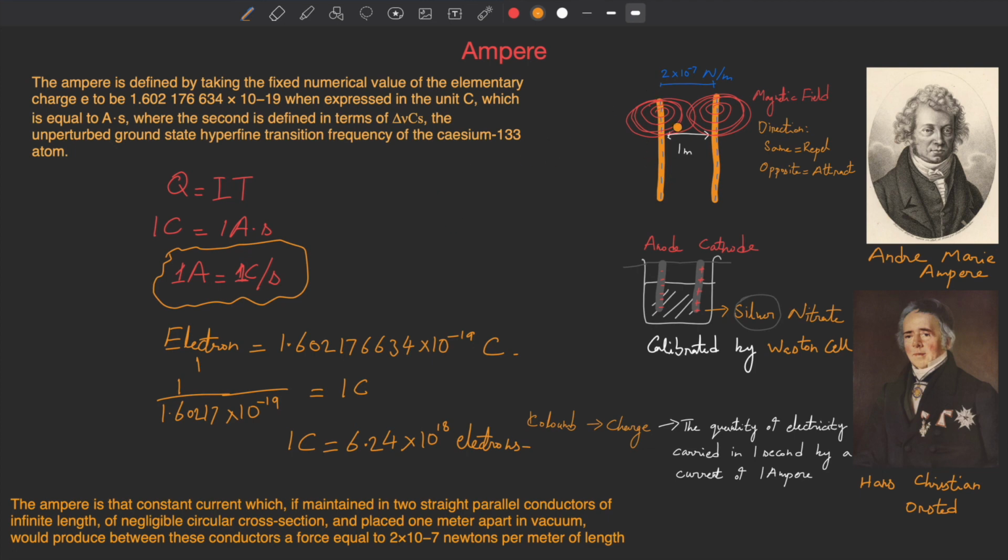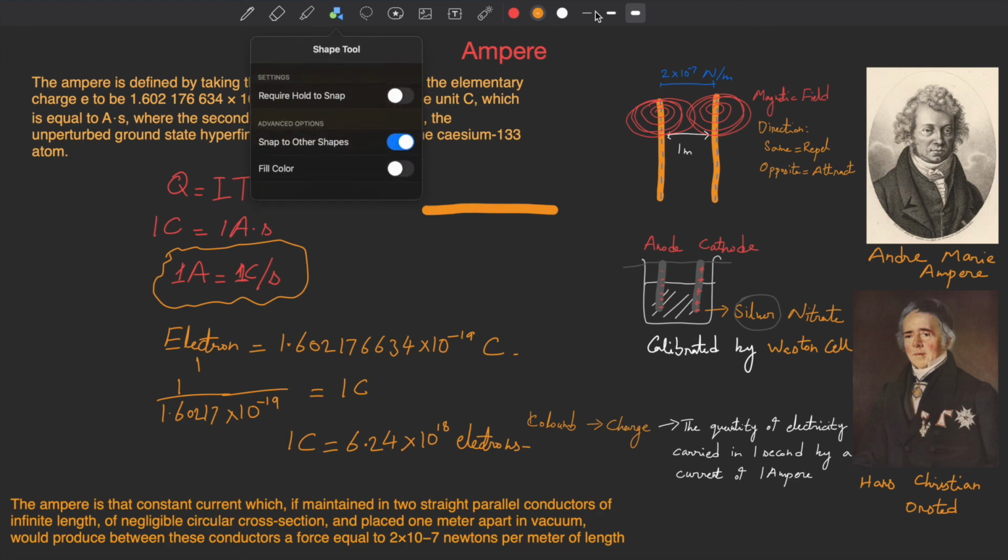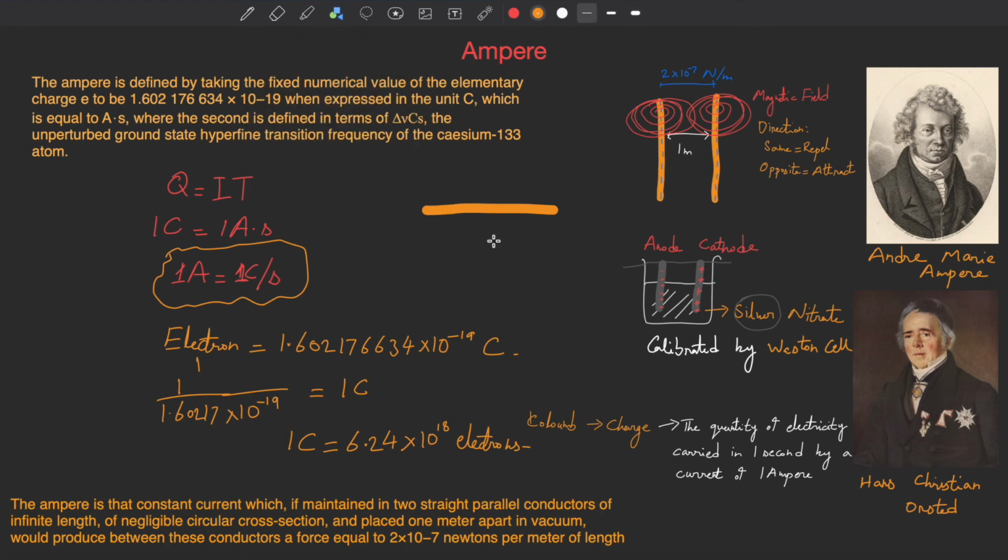These wires are seen from the side. When you see a wire from the side, it is just like a line. When you take that wire and look at it from the front, it becomes something like this. It becomes a circular cross section, right?